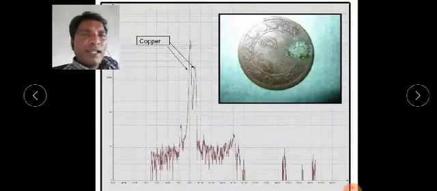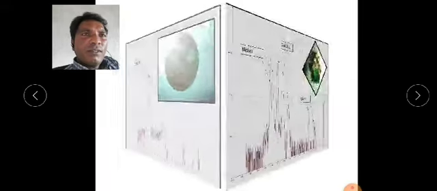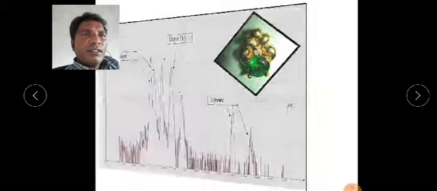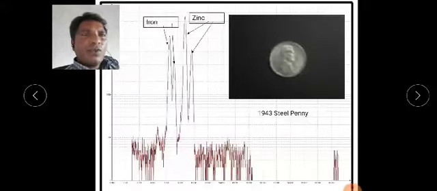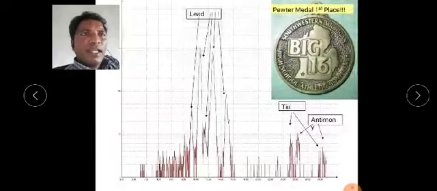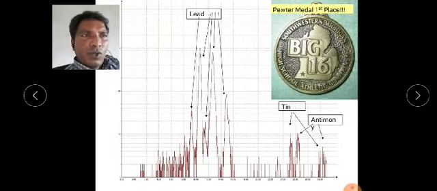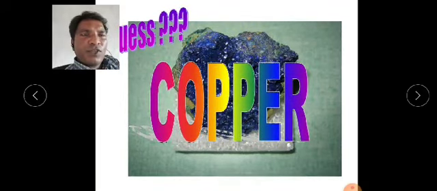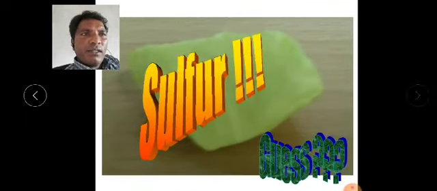These are the materials that show the Compton effect: copper, nickel, gold, and silver. Iron also shows the Compton effect. Zinc also shows the Compton effect. Again, lead, tin, and antimony also show the Compton effect. This is the picture of original copper metal. This is the picture of sulfur.